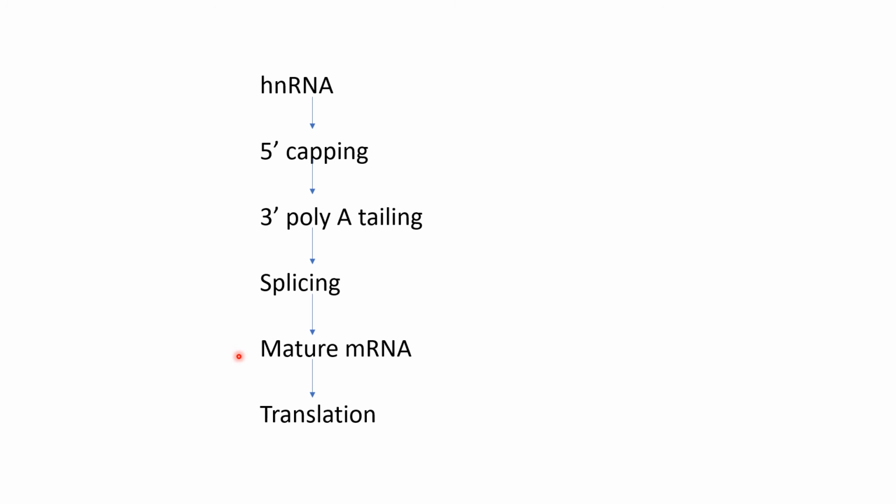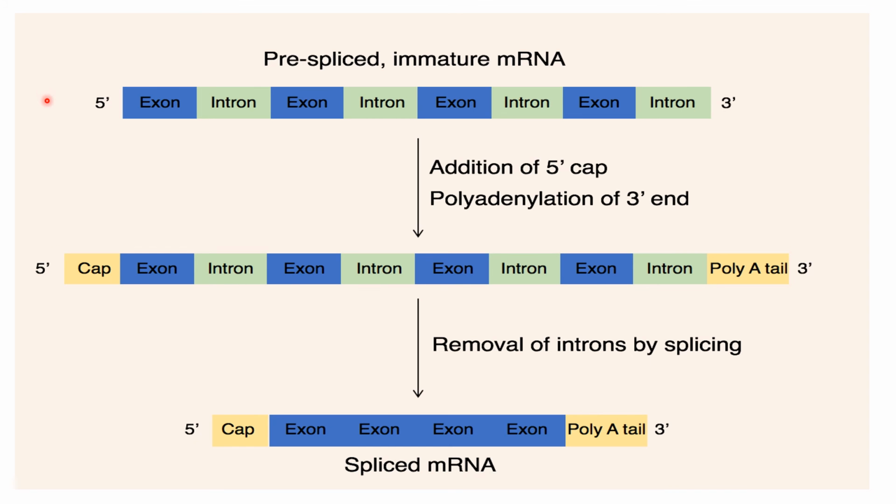So at the end of all these three processes, what we have is the mature mRNA, which will carry out translation.